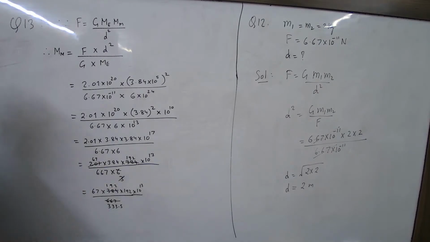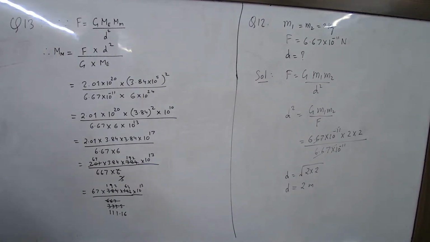Now cut it by 3 again. 3 1s are 3, 3 1s are 3, 3 1s are 3, then 3 6 are 18, 4 64.